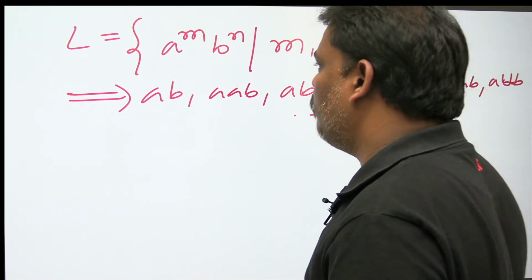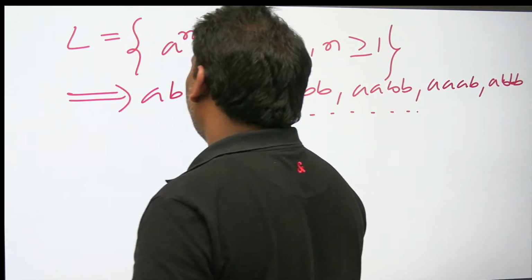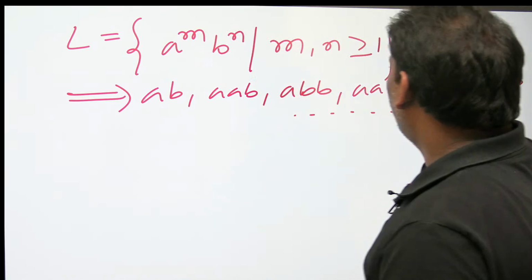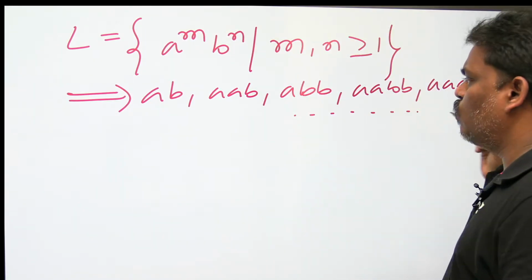If 10 A's came, how many B's? Anything can happen. If 1 A came, any number of B's can come. So the number of A's and the number of B's have no relation. The only relation is that A's should come first, afterwards B's.